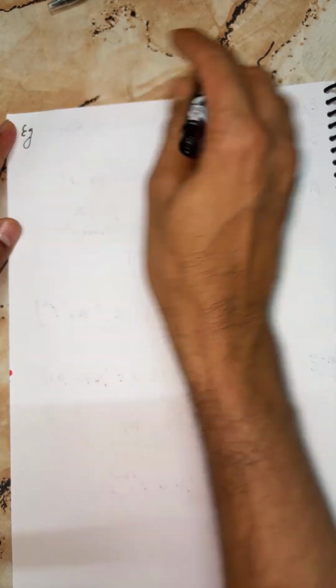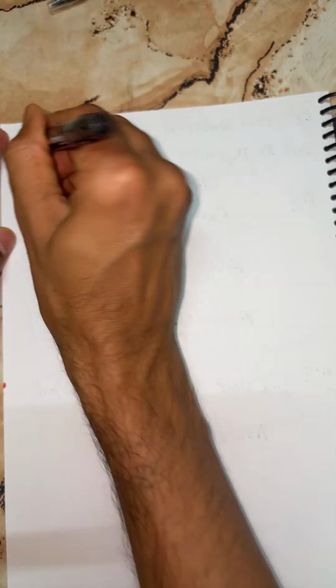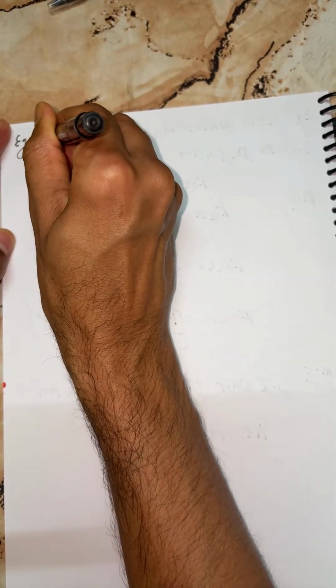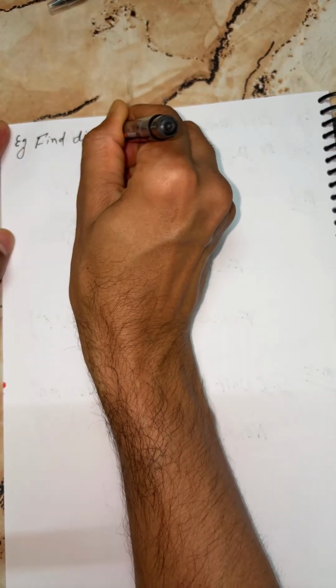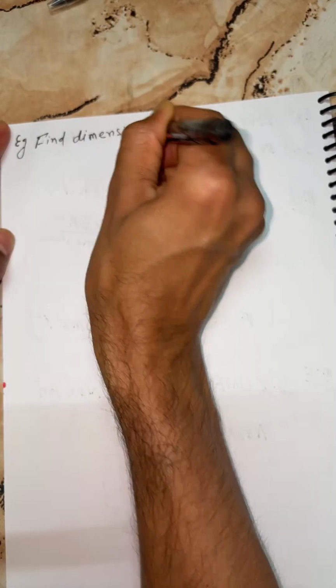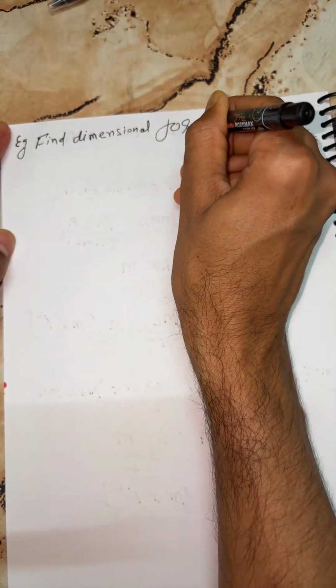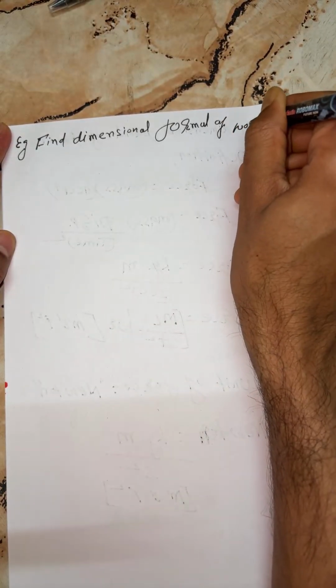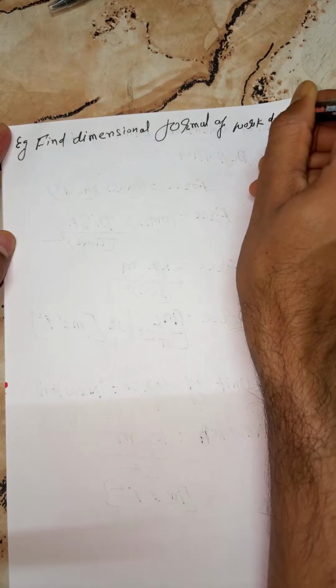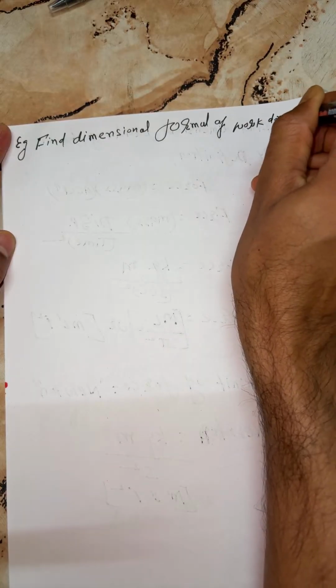Find the dimensional formula of work done. Find the dimensional formula of work done.